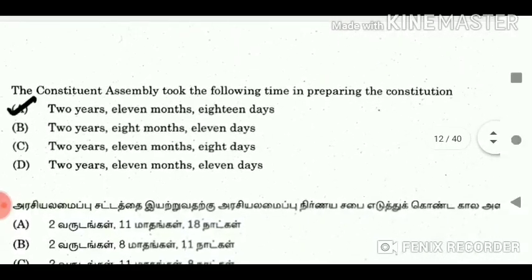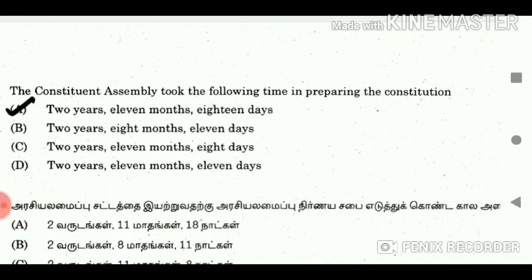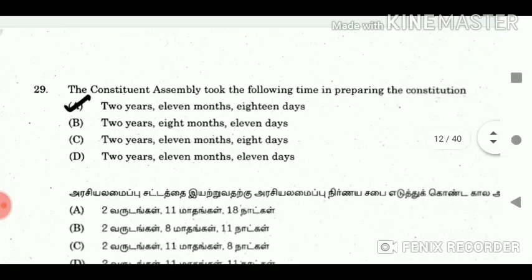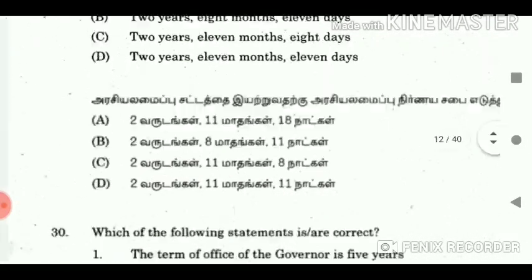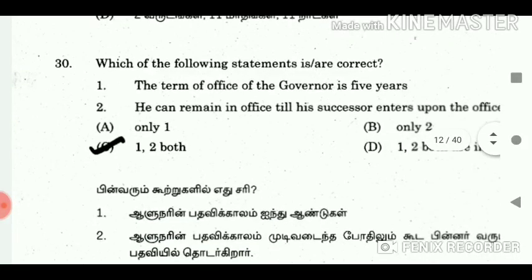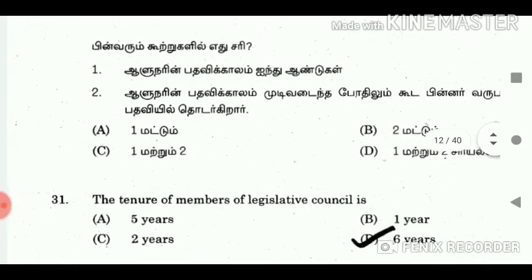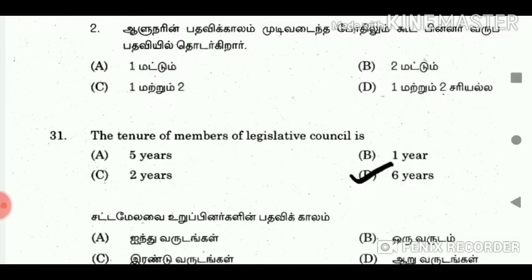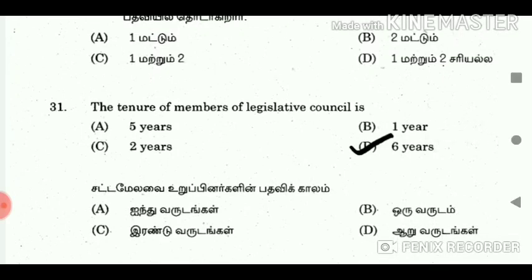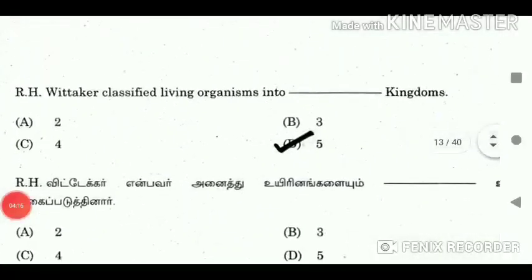29. The Constituent Assembly took the following time in preparing the Constitution. Answer 2 years, 11 months, 18 days. 30. Which of the following statements are correct? Answer 1, 2, both. 31. The tenure of members of the Legislative Council is. Answer 6 years. 32. R.H. Whittaker classified living organisms into dash kingdoms.